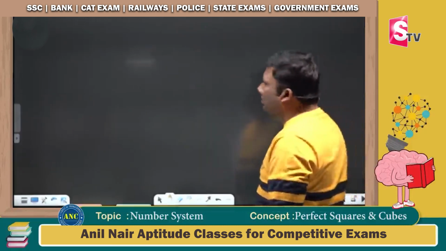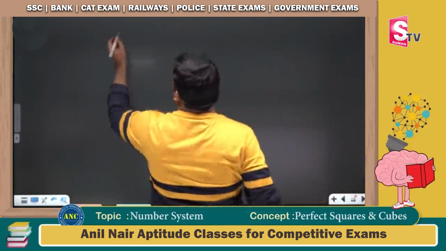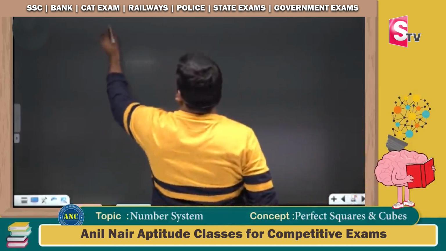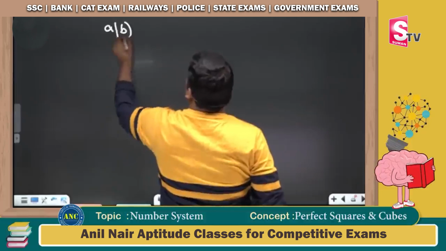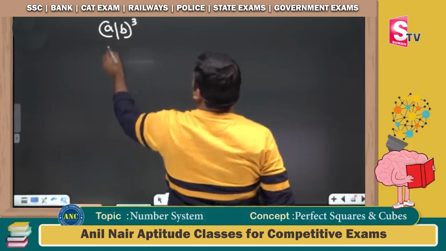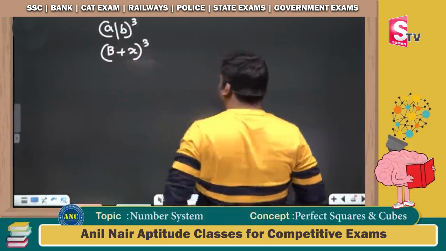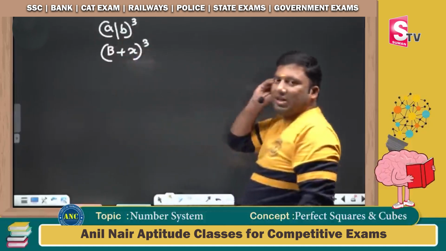So what are the concepts till now we discussed? Let me do an important recap of all the concepts which we discussed. We found out the cube of a number, a plus b whole cube. We found out the cube of a number nearer to 10 power k, which is b plus x power 3.